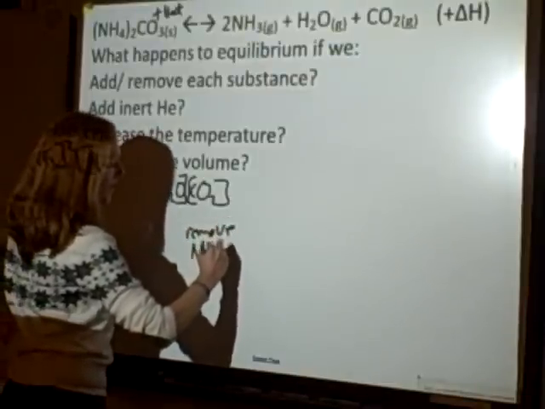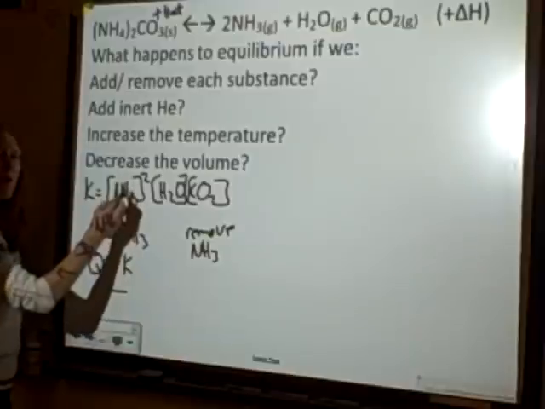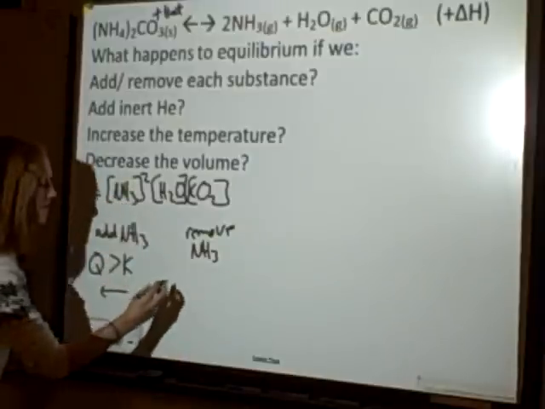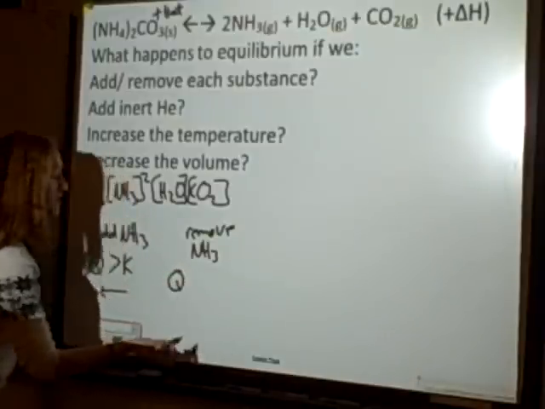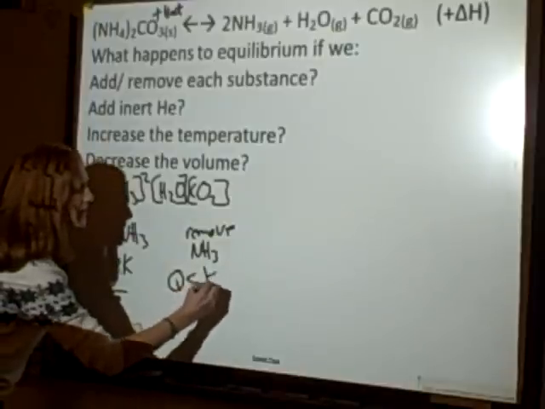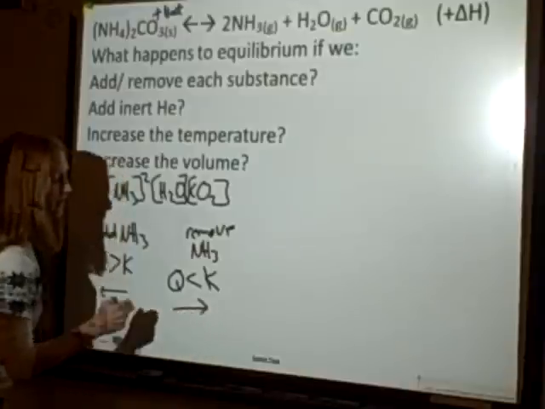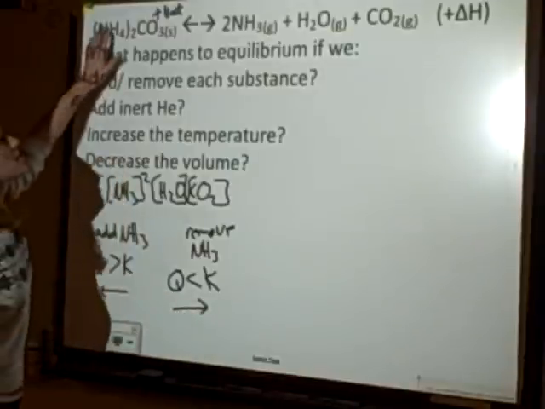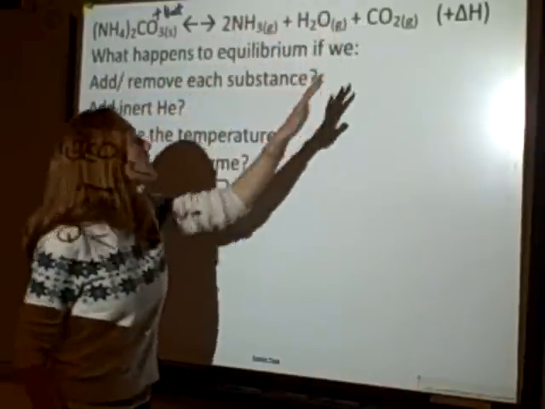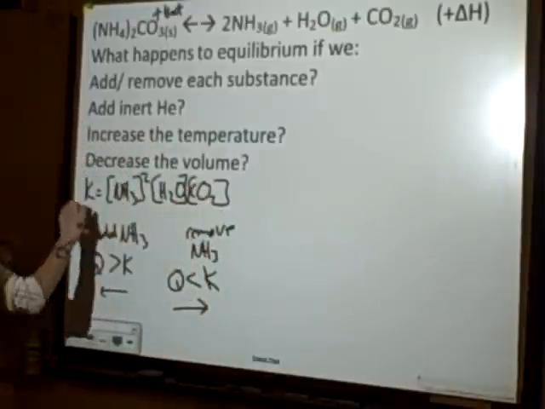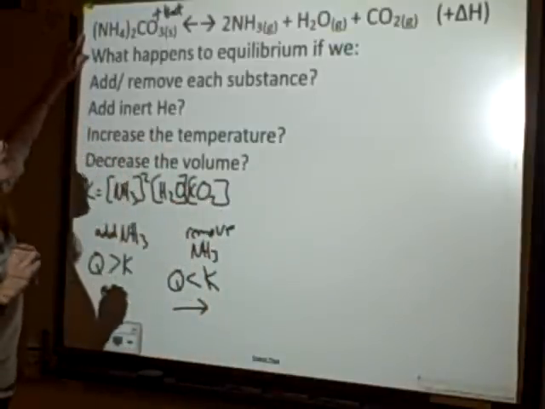If I remove the ammonia, the opposite's going to happen. Now this number's too small. I plug in to see if I'm at K. No, I'm not, because I just made the number smaller. Q is too small, it's less than K. So I don't have enough products, I'm going to shift right. And some reactants will turn into products. So that means I'm going to increase here, here, and here to get back up to something that will give me a product equal to K. So I'm going to lose some solid.